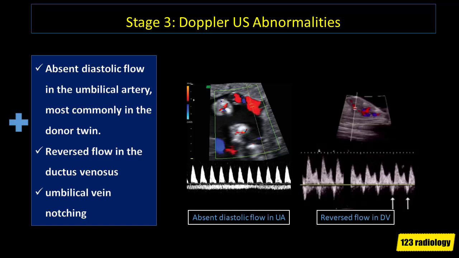For stage 3, now we are expecting additional Doppler abnormalities. And as shown in this case, I am looking for the umbilical artery and ductus venosus of the donor. And as noticed, there is absent end diastolic flow in the umbilical artery and reversed A wave in ductus venosus waveform. And with this Doppler abnormality, we have pumped up to stage 3.